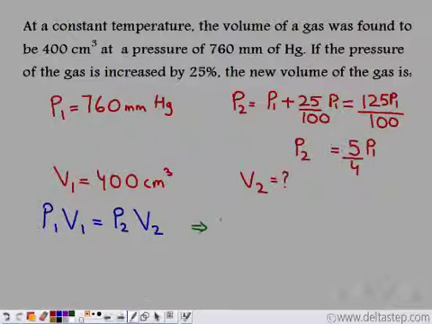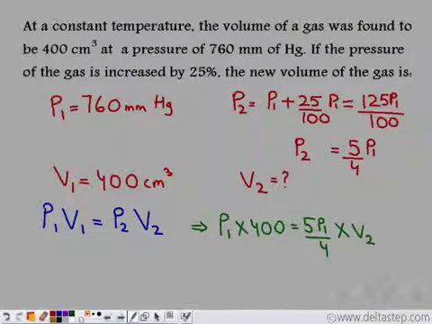Initial pressure is P1. Initial volume is 400. Final pressure, let's write it in terms of P1. We have 5 P1 by 4. And we have to find out the final volume, which is V2.